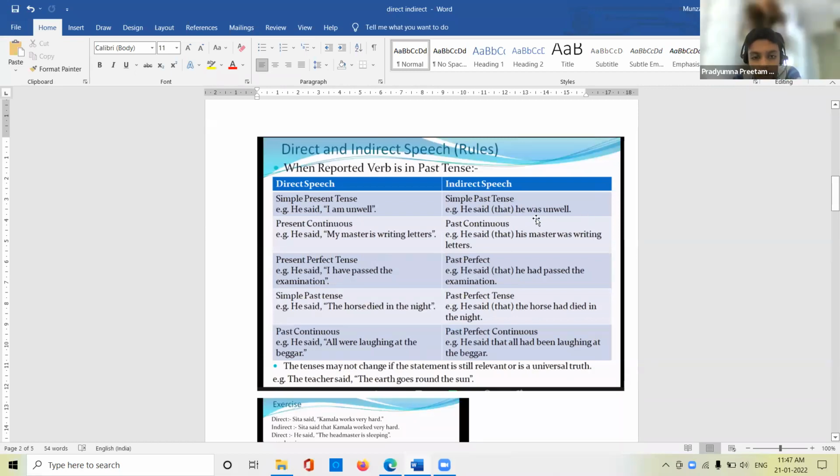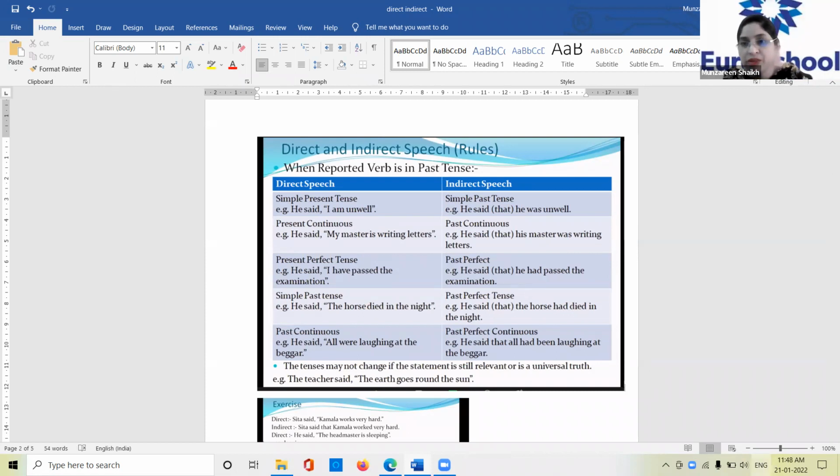Can you make out your present continuous example? He said, my master is writing letters. Very good. This is present continuous. That means "is writing" shows that the action is in progress. And how did it become past continuous? Read the whole sentence. He said that his master was writing letters. Was writing the letters. Okay.